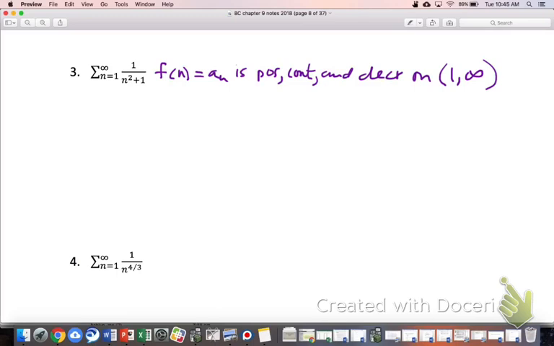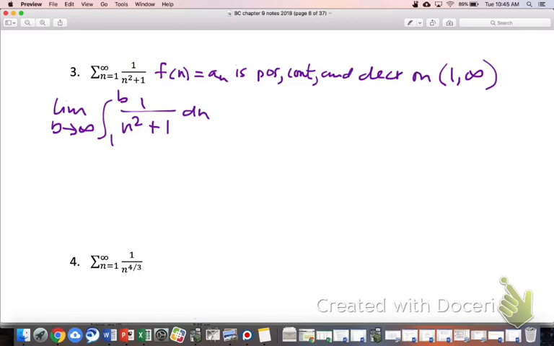Therefore, we can use the integral test, and here's what it would look like. We'd go limit as b heads towards infinity of the integral from 1 to b of 1 over n squared plus 1 dn. And again, kind of like that one we did earlier, this might be a good opportunity for you to recall a little bit about some of those integrand forms we've looked at in first semester. Do you guys know where this one's headed?